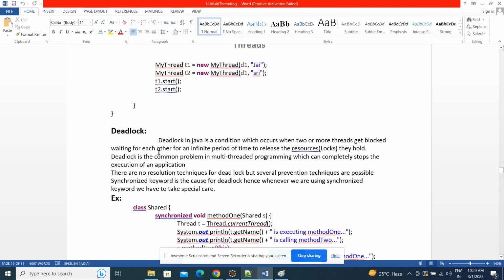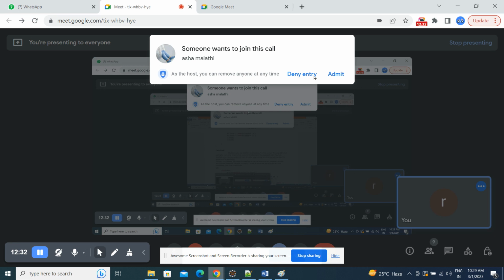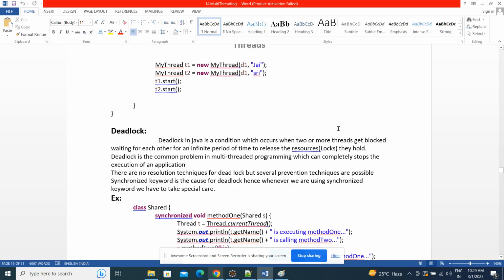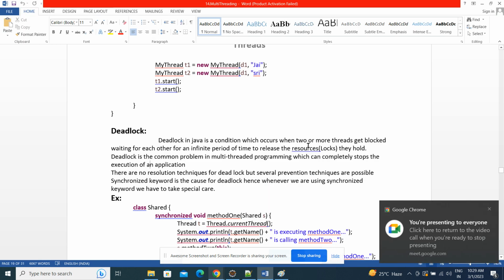Waiting for each other for an infinite period of time to release the resources that they hold. Already they are holding some resources. Both are trying to access the same, but both will never release the locks.